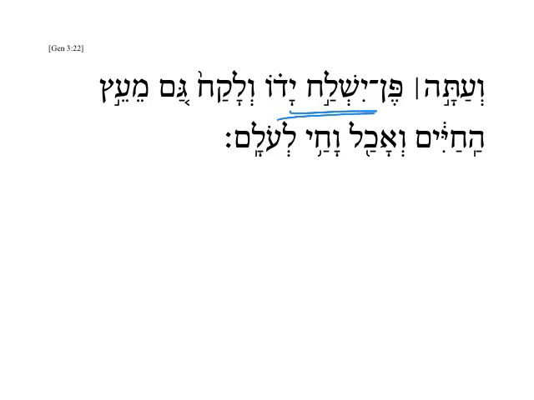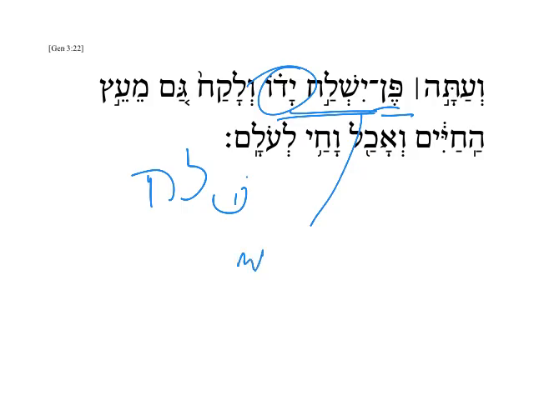So here we have the imperfect form from the verb shin lamed chet, shalach. And here we have to determine what the sense is. Is this otherwise or lest he will reach out his hand, or is it he might reach out his hand in order to take even from the tree of life? So here I might go with, just thinking right now, I might go with he might reach out his hand.